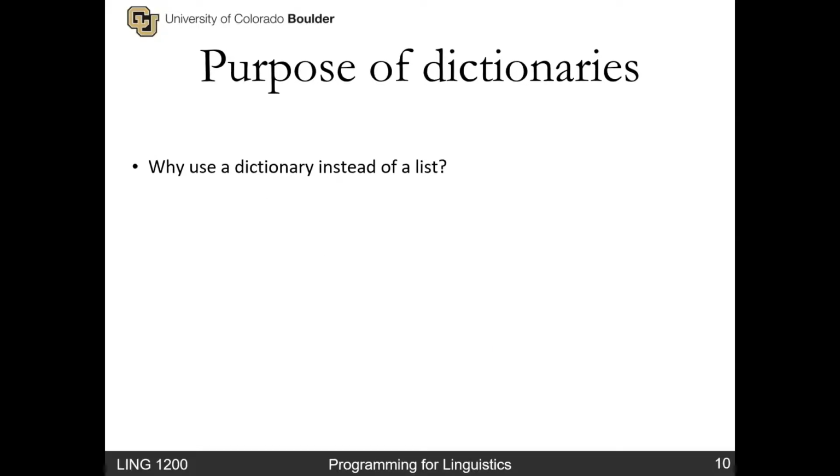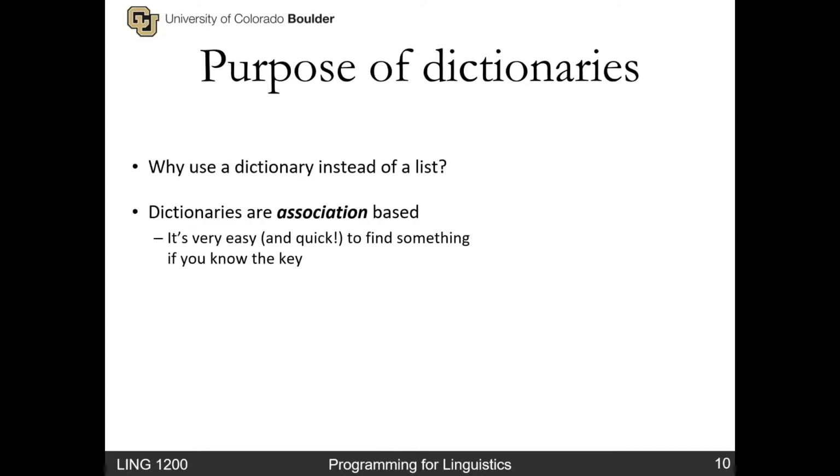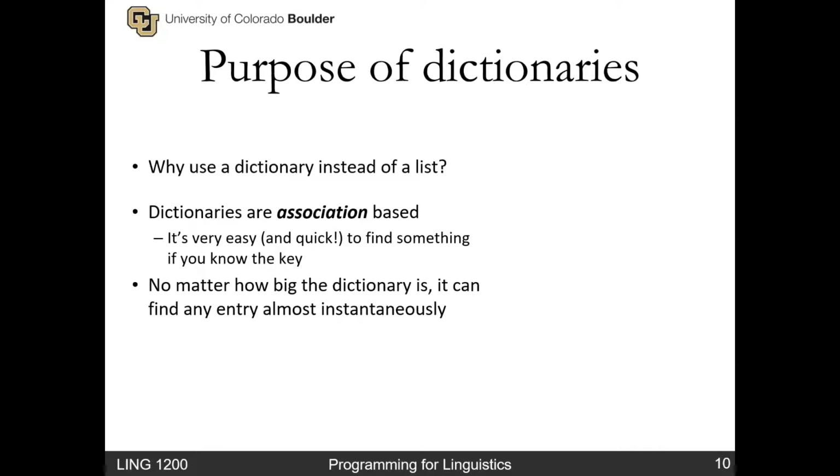So why use dictionaries instead of a list? What are the advantages of dictionaries? Because a dictionary is association-based, it's very easy and actually very quick to find something if you know the key. And it doesn't matter how big the dictionary is. It can find any entry, no matter how big it is, almost instantaneously. Unlike a list, which would require you to iterate over each item until you find the item that you're looking for. And that can get very long if you have a very long list.